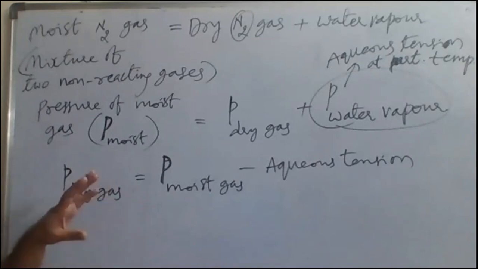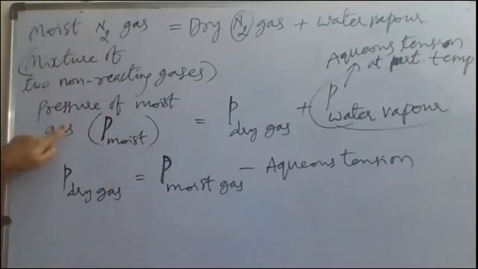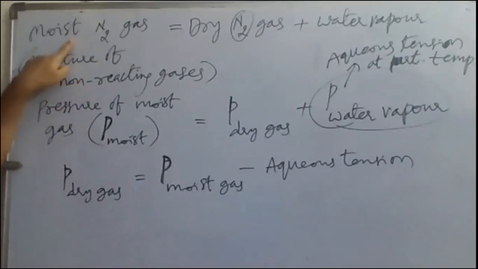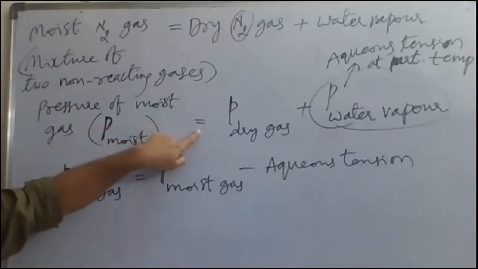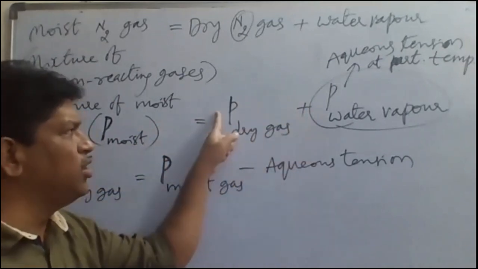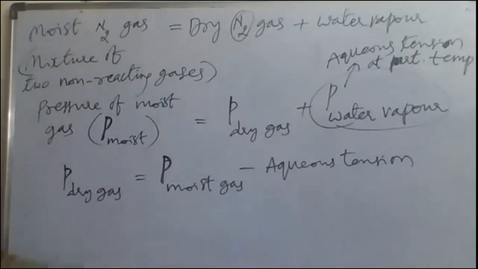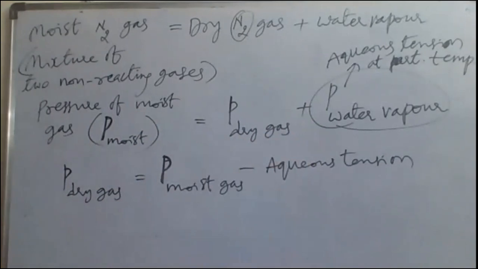Okay. So what can we state now here? Dalton's law of partial pressures states that the total pressure of a gaseous mixture, and this moist gas also is a gaseous mixture, is equal to the sum of partial pressures of individual gases. Individual gases, what here? Dry gas is one individual gas, water vapor is another individual gas in this. So this concept is very important to understand about Dalton's law of partial pressures. Is the concept clear to all?